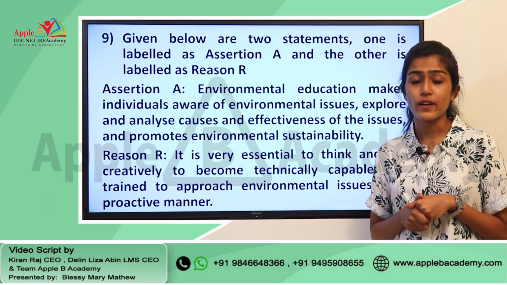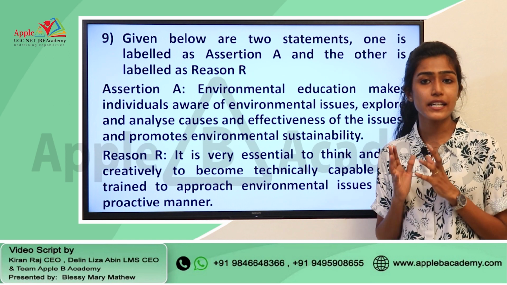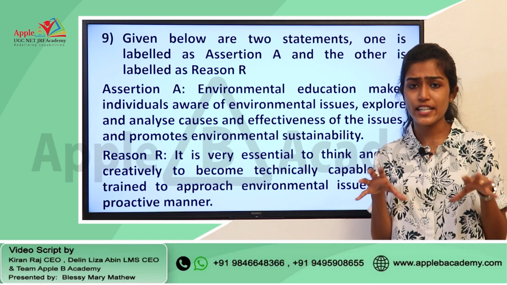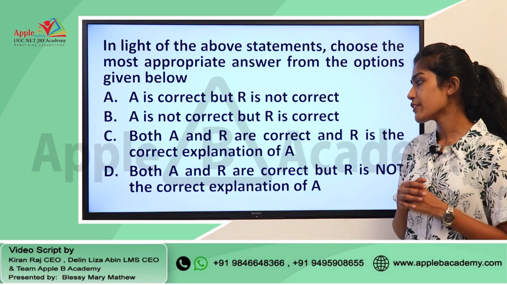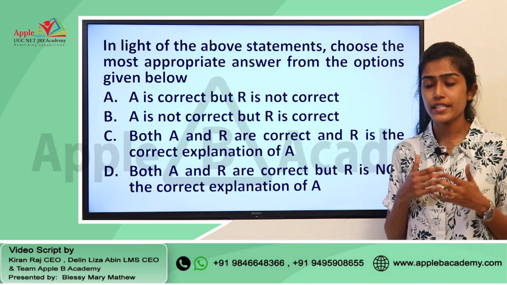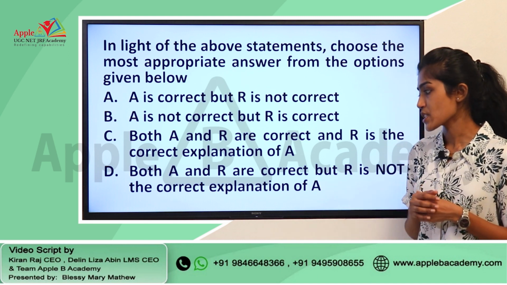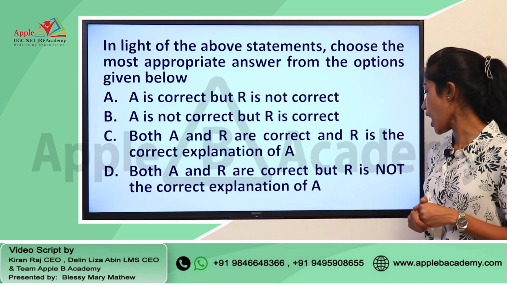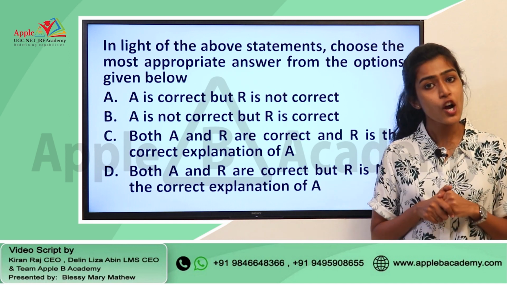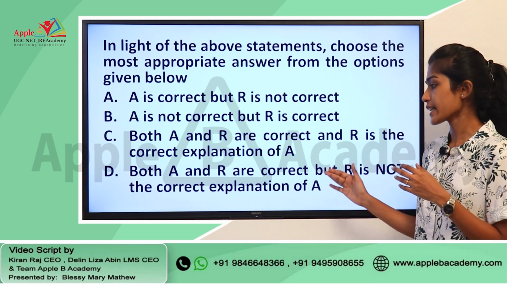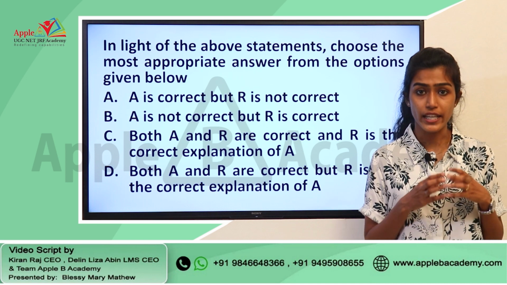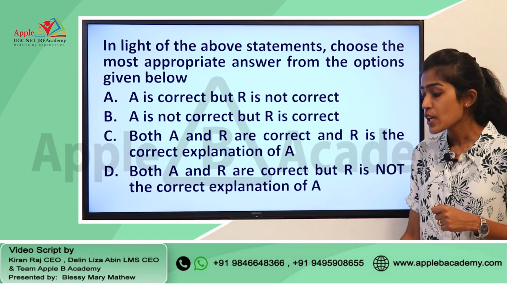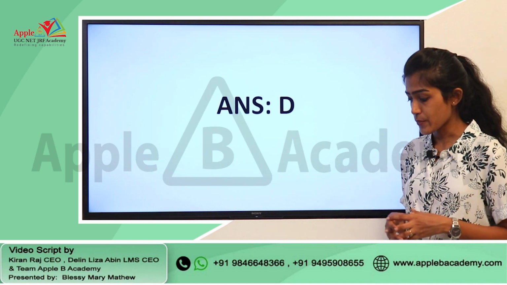So, this particular question is from the module people development and environment, and also this is a very general question. The right answer given for this question from NTA's part was option D, that is both A and R are correct, but R is not the correct explanation of A. So, both the statements are correct, but we cannot say that the reason is the correct explanation for the assertion given there. So, the right answer for this question is option D.